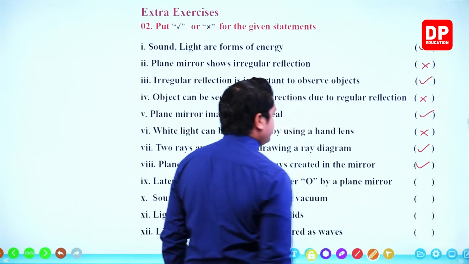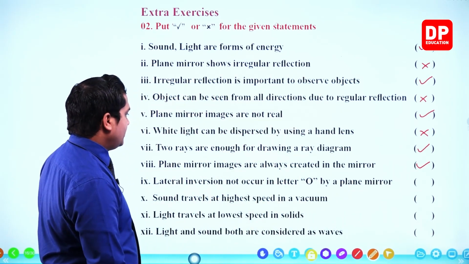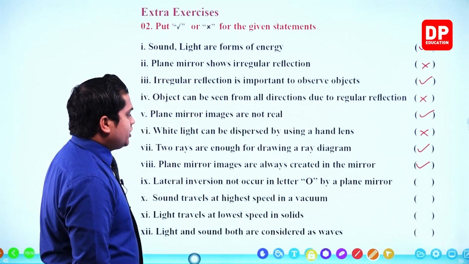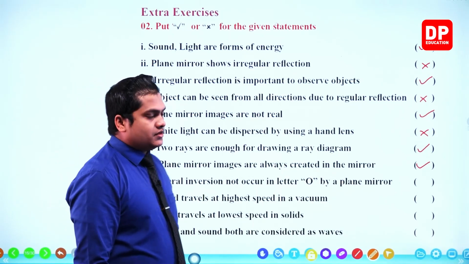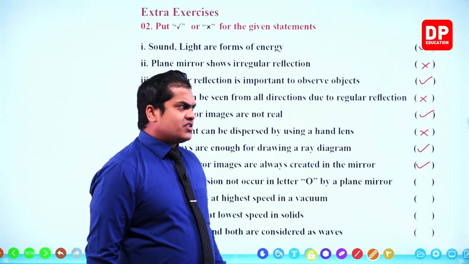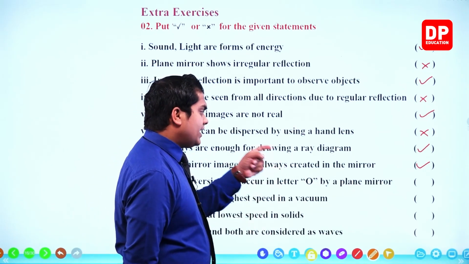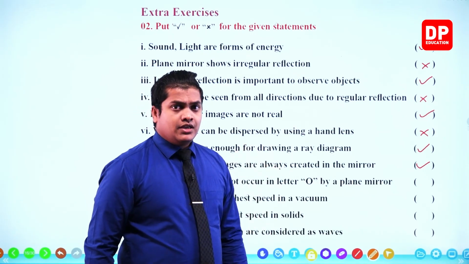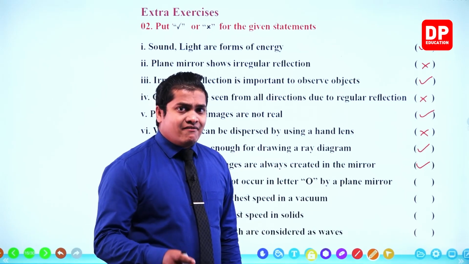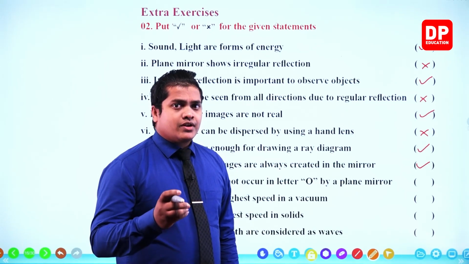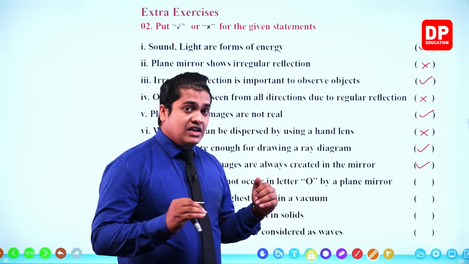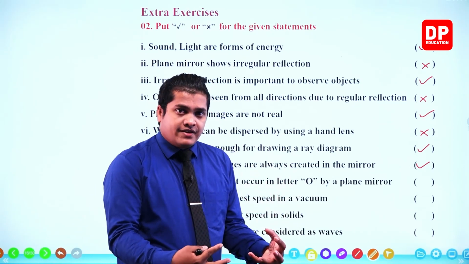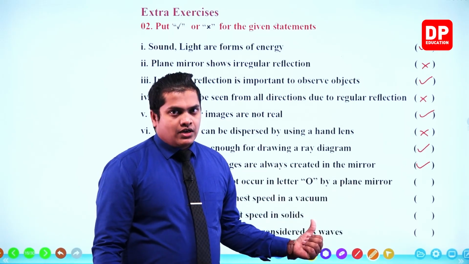It is correct, right? Lateral inversion does not occur in letter O by a plane mirror. Incorrect. Each and every image is going to create a lateral inversion. However, in letter O, we will not be able to observe it as it is symmetrical.